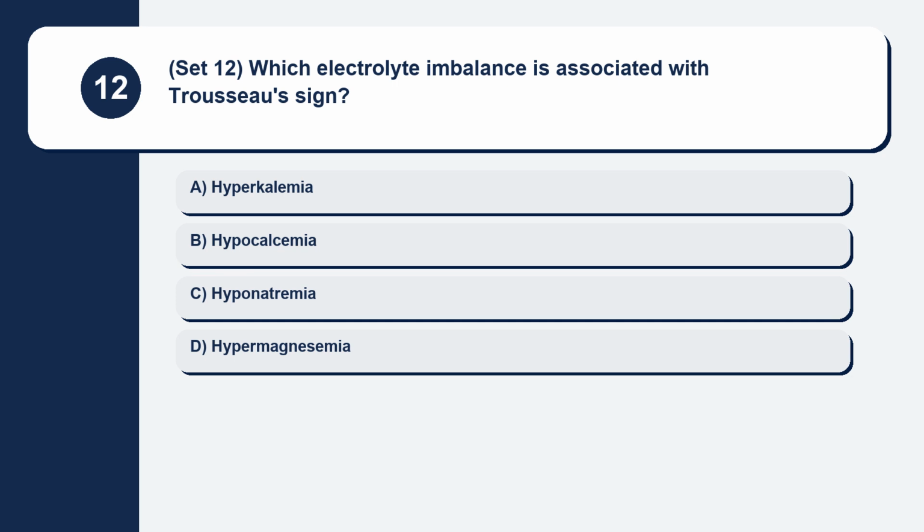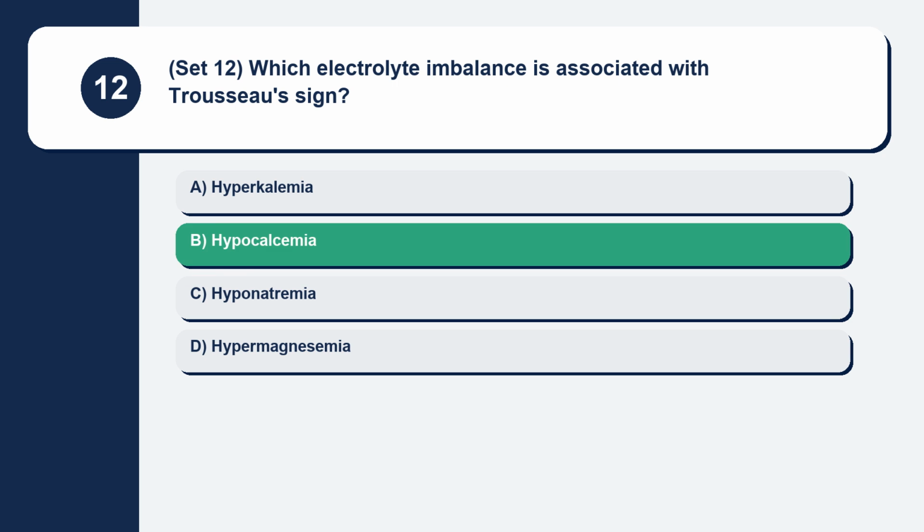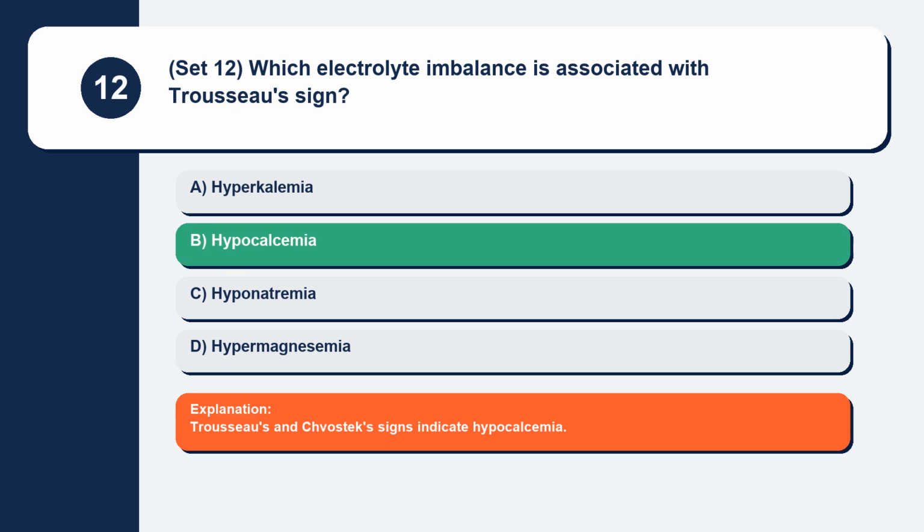Question 12. Set 12. Which electrolyte imbalance is associated with Trousseau sign? Hyperkalemia, hypocalcemia, hyponatremia, hypermagnesemia. Trousseau's and Chvostek's signs indicate hypocalcemia.